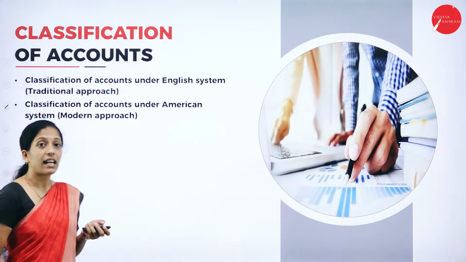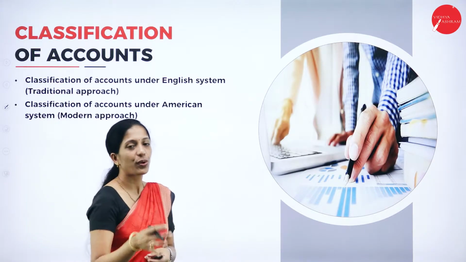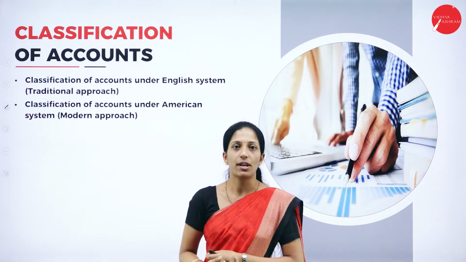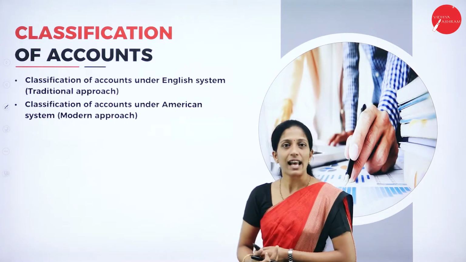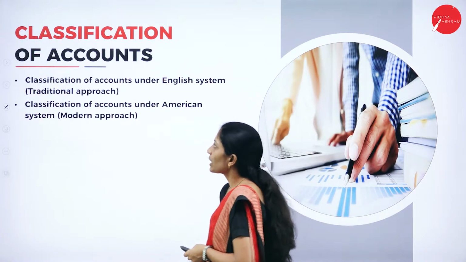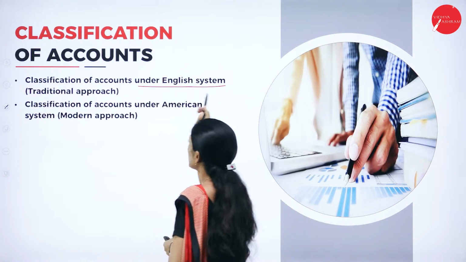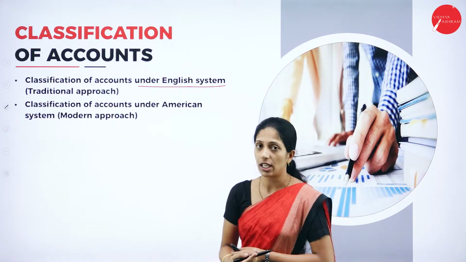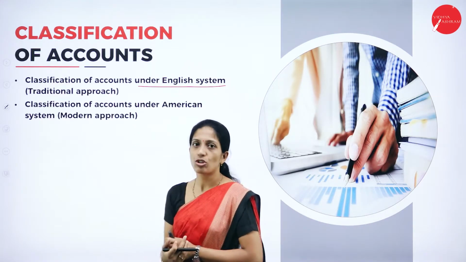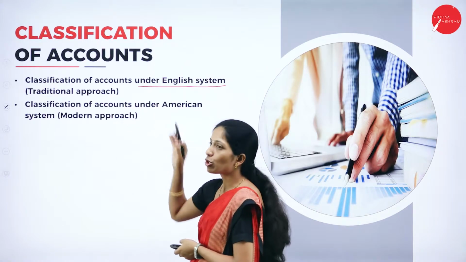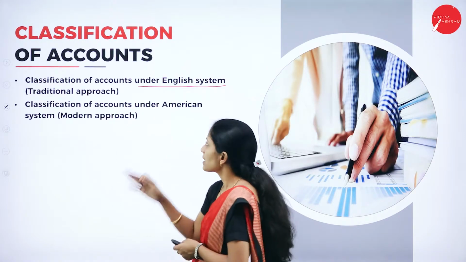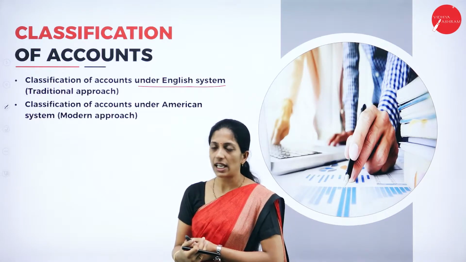Now let us see the classification of accounts. This is very important. You have to know these general aspects relating to accounting. The classification of accounts has been divided into two types. One is the classification of accounts under the English system or traditional approach.